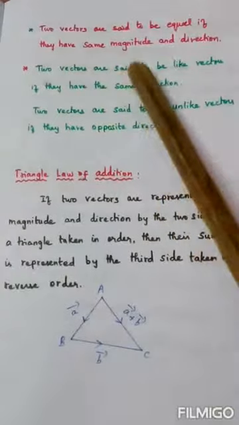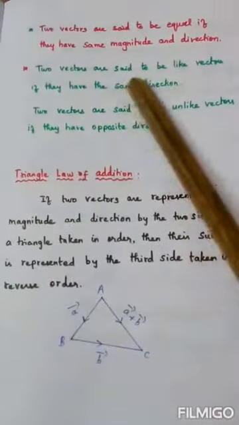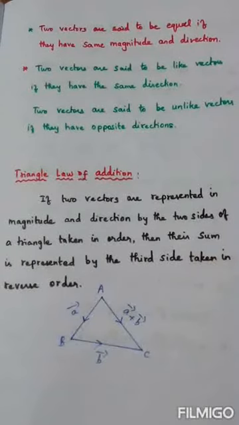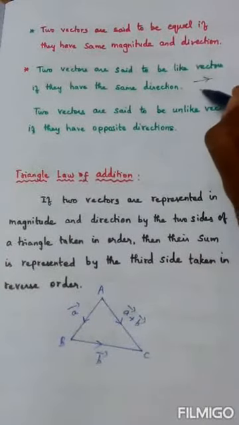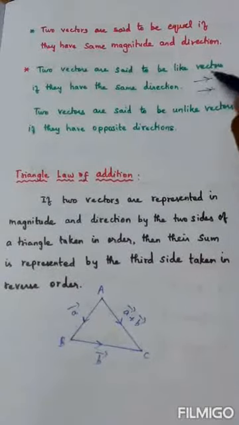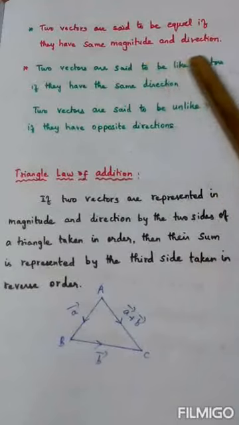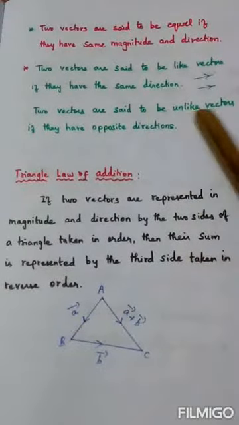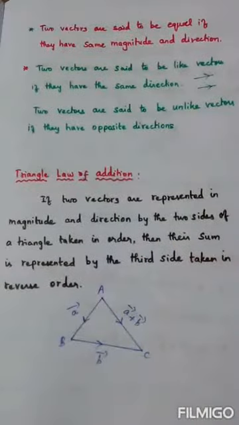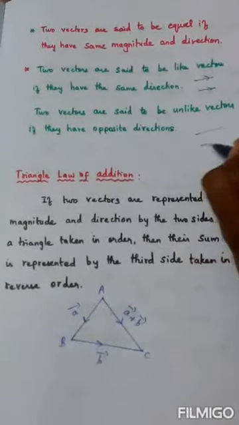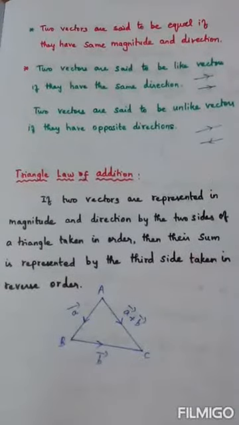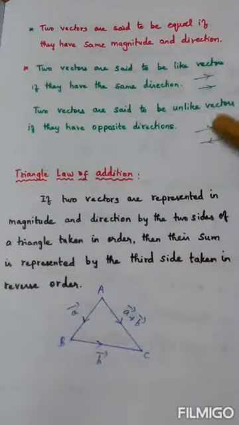Next, two vectors are said to be like vectors if they have the same direction. Even parallel vectors can be taken as an example. These two vectors can be called like vectors because they have the same direction. And two vectors are said to be unlike vectors if they have opposite directions. Suppose these two are the vectors, one having this direction and the other having the opposite direction, these two can be called unlike vectors. I hope you are all listening to all the definitions properly.